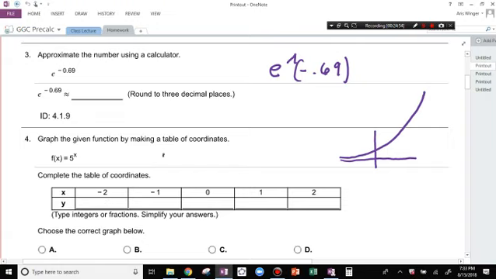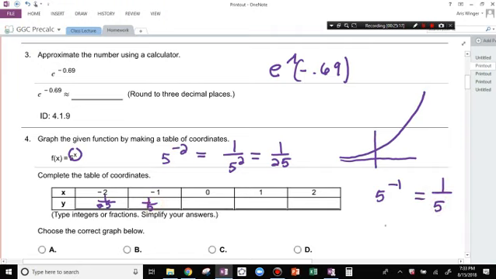So 5 to the negative 2, the negative 2 power means 1 over 5 to the second, 1 over 25. 5 to the negative 1, putting in negative 1 wherever there's an x. 1 over 5 to the first, the 1 over 5. Any number to the 0 power is 1, right? Okay. 5 to the first is 5. 5 to the second, 25. And that's not so shocking. Go ahead.